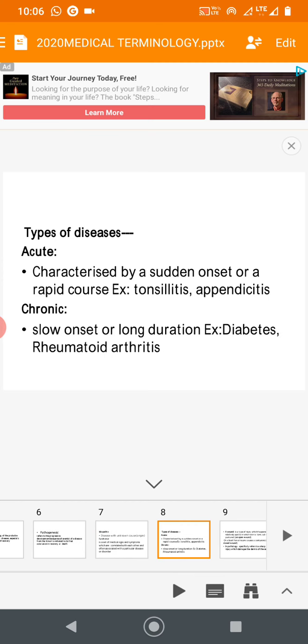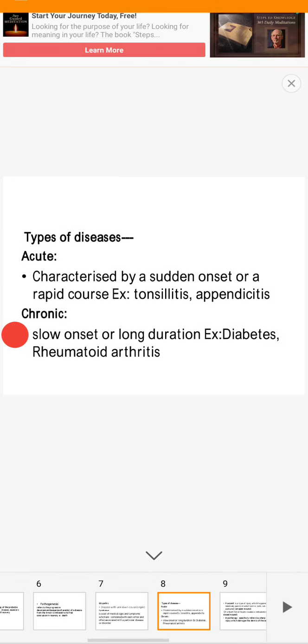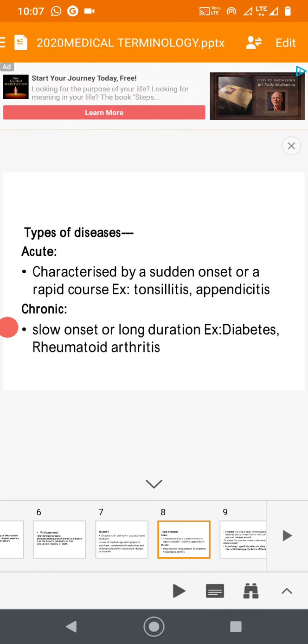There are two types, acute and chronic. Acute means sudden onset. It is characterized by sudden onset or a rapid course. For example, we can give tonsillitis and appendicitis. Tonsillitis develops within a few days, with sudden redness and other problems. Appendicitis also, once symptoms start, within 24 hours, it is sudden.